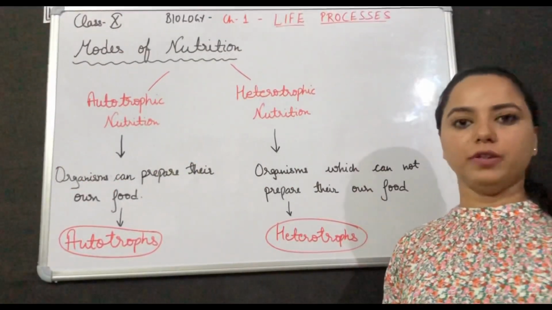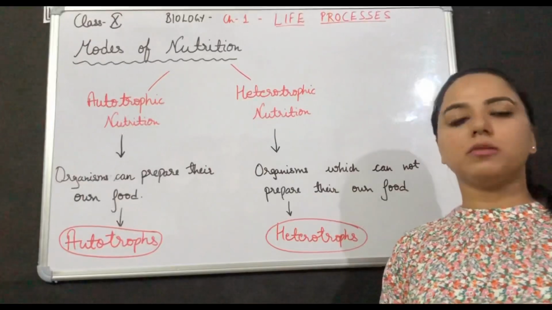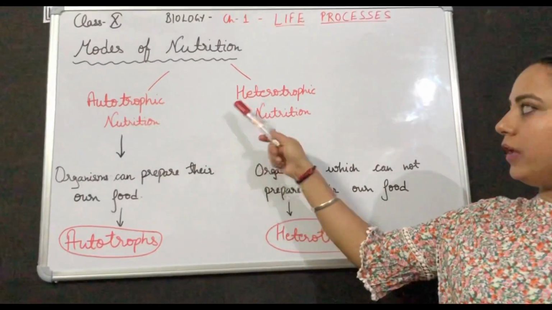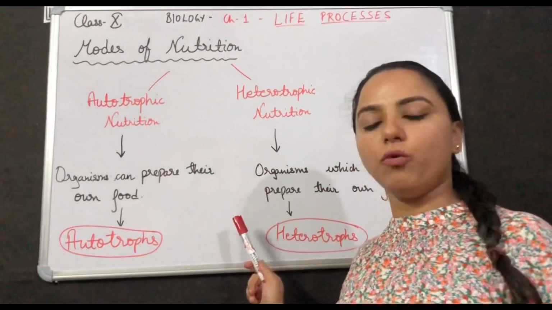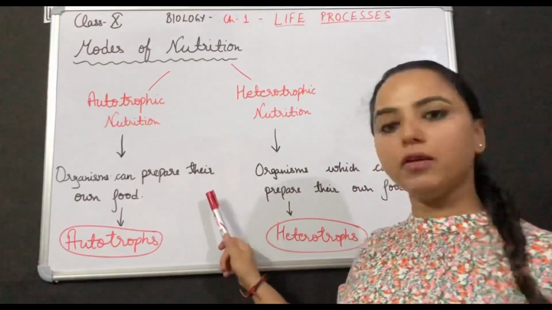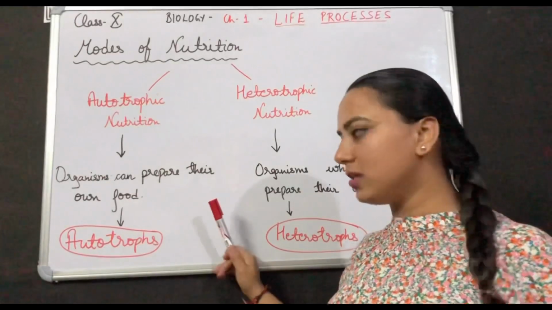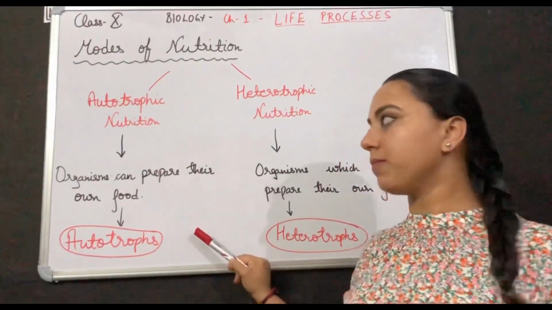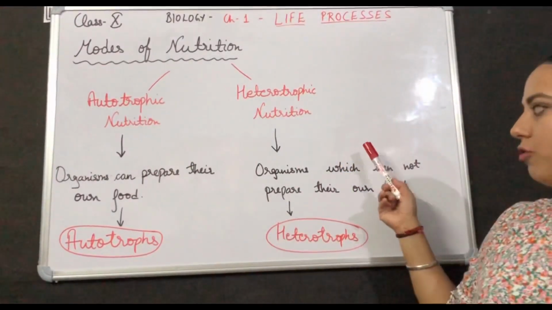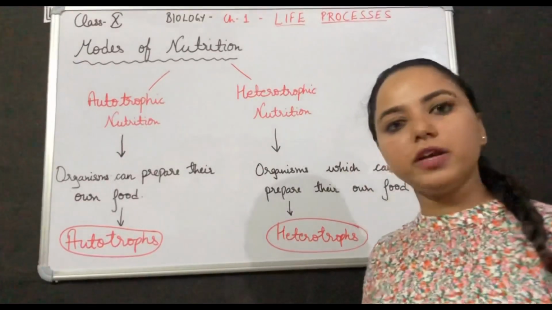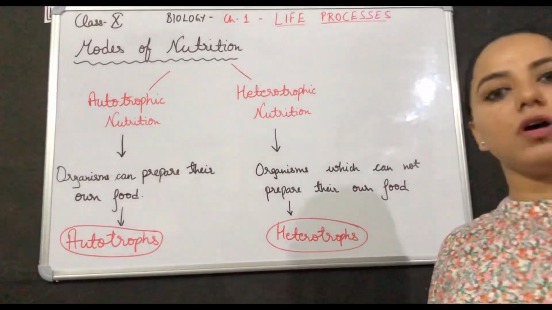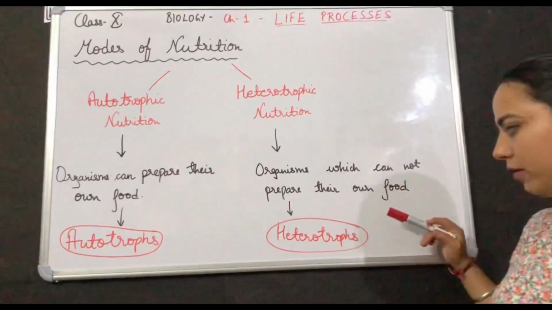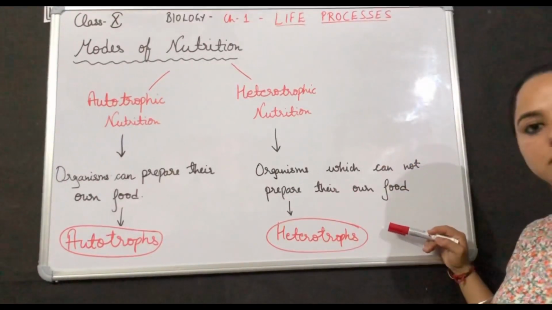Modes of nutrition. There are two modes of nutrition. Number one is autotrophic nutrition. Then we have heterotrophic nutrition. Autotrophic nutrition is a mode in which organisms can prepare their own food, and those organisms are called as autotrophs. Number two is heterotrophic nutrition. It is a mode of nutrition in which organisms cannot make their own food and they depend on others for their food, and the organisms are called as heterotrophs.